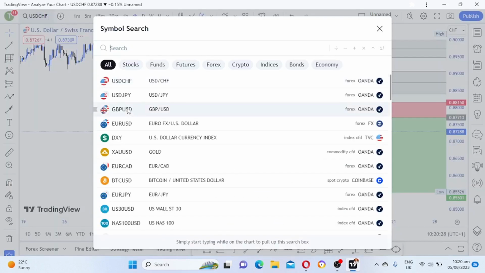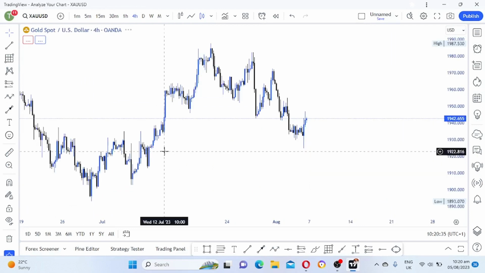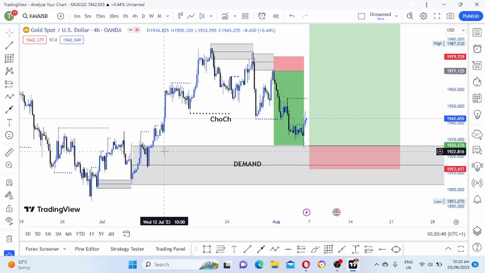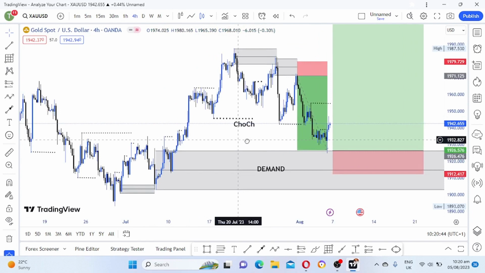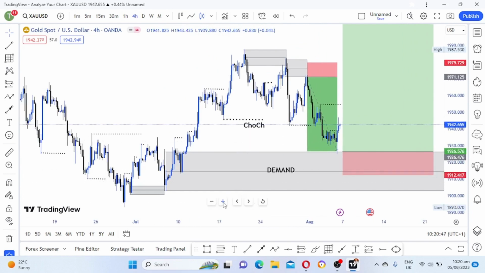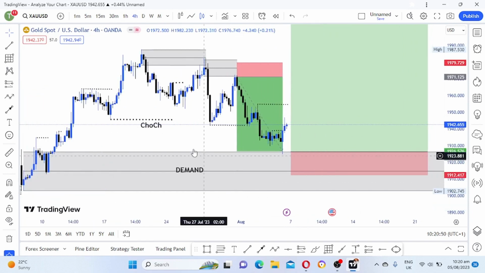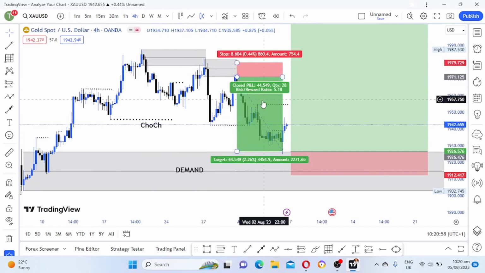Okay, now let's look at gold. Now looking at gold, as you can see, I was already in a sell entry here. And that was a nice sell entry. So you can see we entered here. We had a change of character and we waited for price to pull back into this supply zone, and then we sold here.